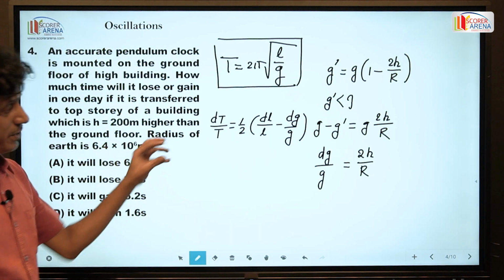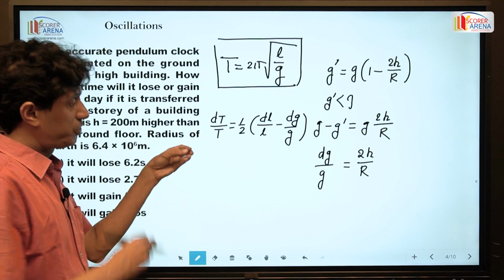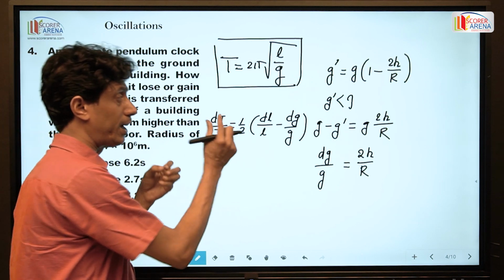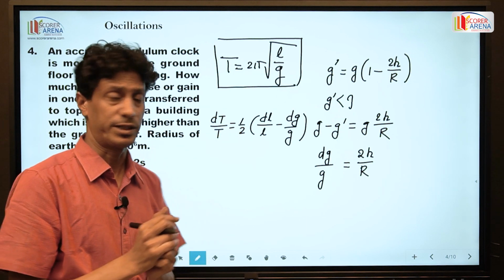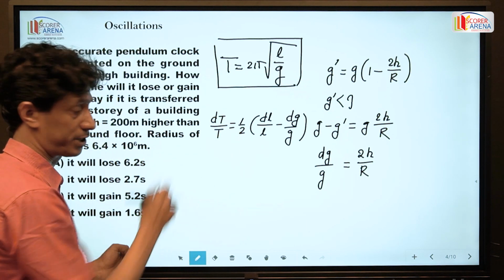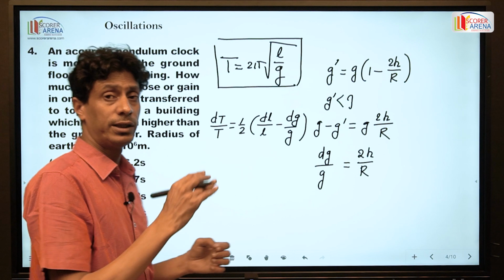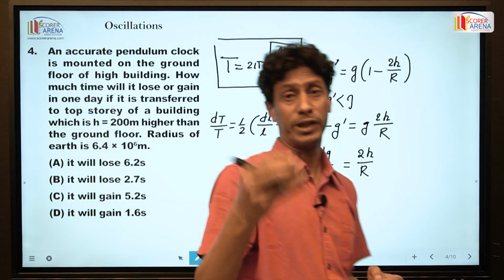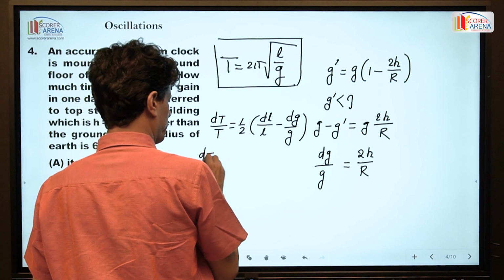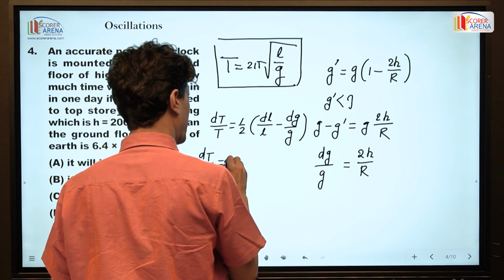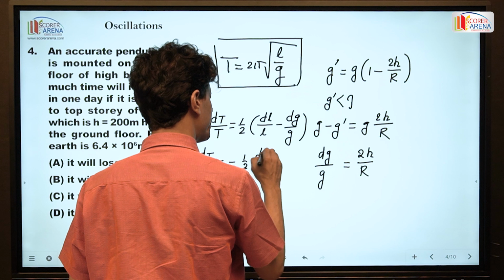So time period of a simple pendulum changes due to change in length, that is effective length of the simple pendulum, and change in gravitational intensity. But here the change in length is not the question. The question is asked on the change in time period due to the change in gravitational intensity. So dT by T is equal to minus half dg by g.